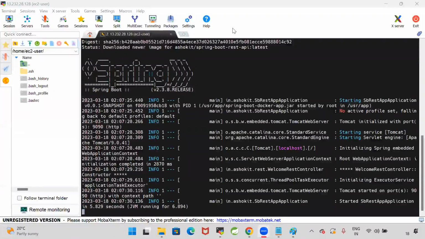A small request while we're working on this Docker. Ashok, am I audible? Yes. This is just a humble request from my end: your voice is very low, I am not able to hear. Am I audible now? Yes.